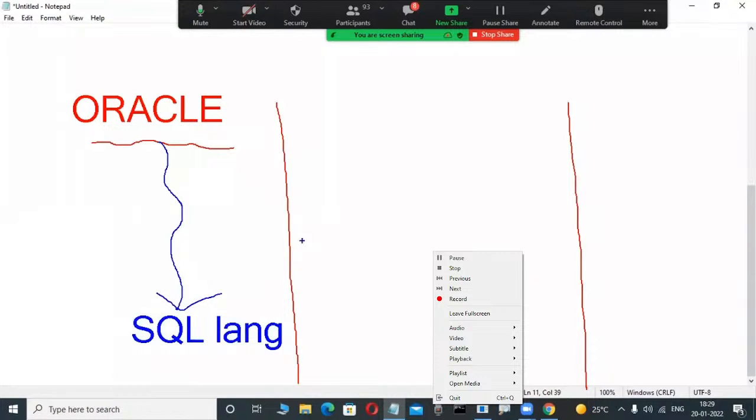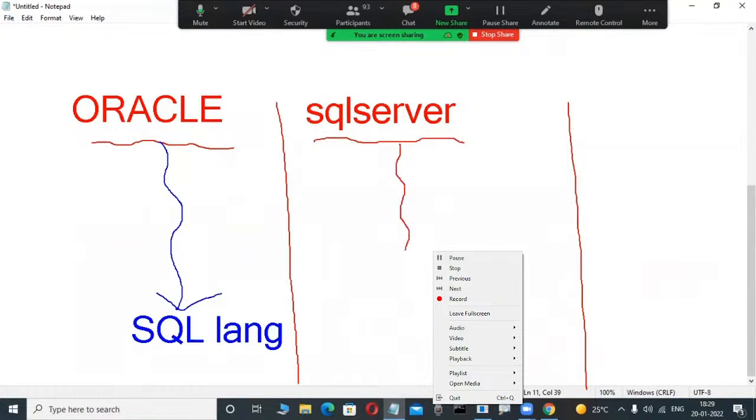Suppose in my company another project is also there. That is also a relational database product, from Microsoft: SQL Server. Some employees are working on the SQL Server product. That is also a database product, same as Oracle, but to operate that SQL Server they use one language only. What is that language? SQL is a language.